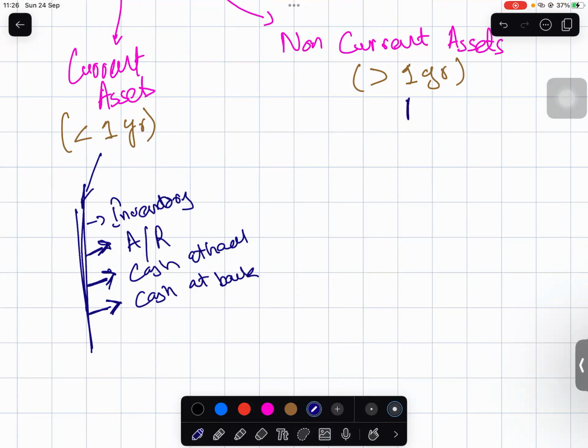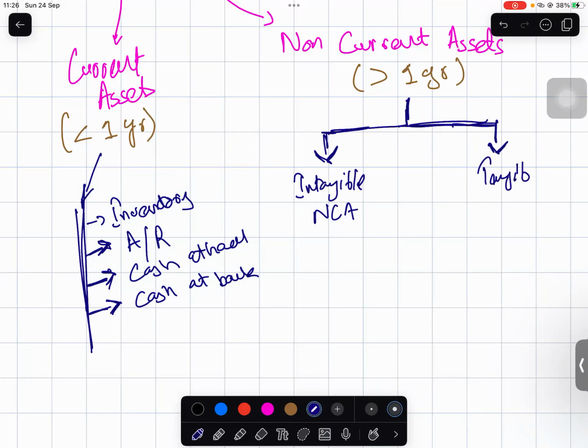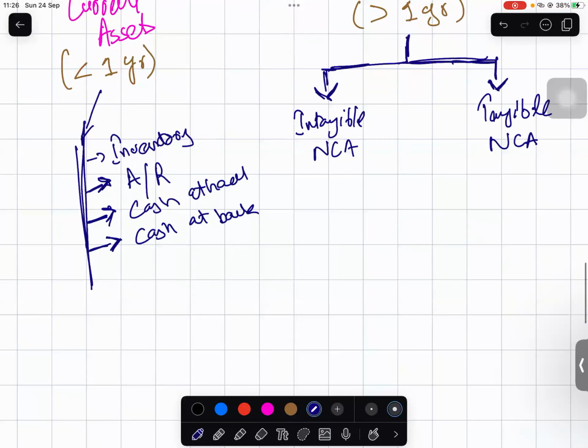So when it comes to non-current assets, again, they are divided into two main types. The first type is the intangible non-current assets, and the next type is tangible non-current assets. Now, the intangible non-current assets are basically assets which have no physical substance.